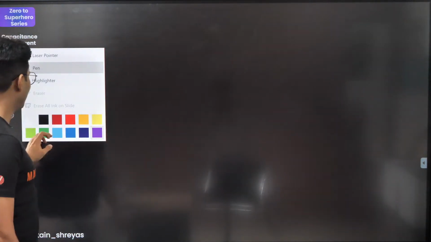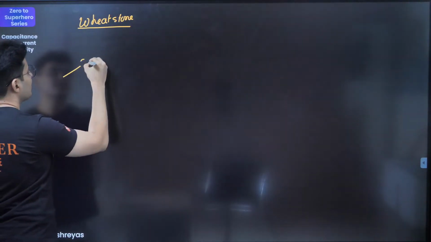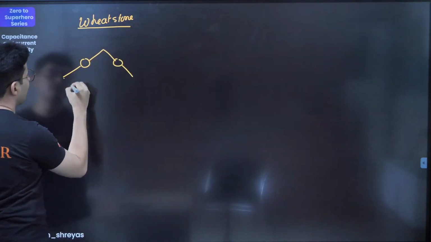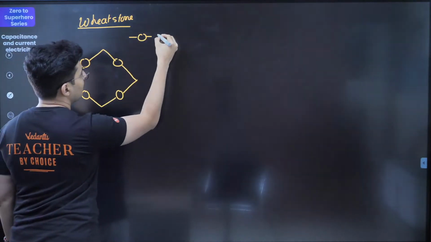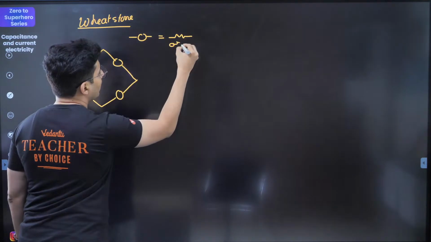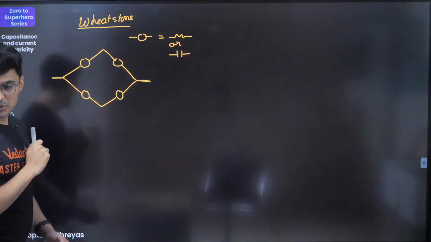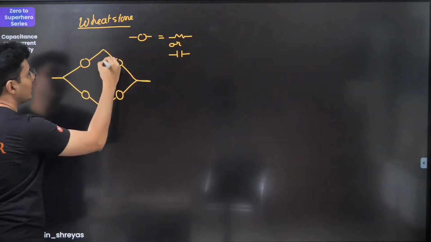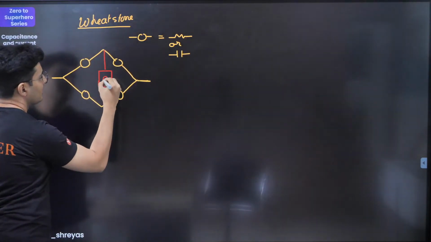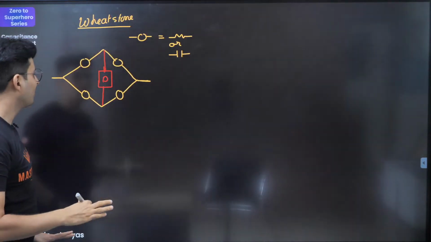Okay, moving on to the next concept, and that is your Wheatstone Bridge. So in Wheatstone Bridge, what happens is you can have a resistor, you can have a capacitor, it doesn't really matter, something. So this dot over here can be equal to a resistor or a capacitor, really doesn't matter, whatever you put in between them. Now, if you put anything in between, some device, it could be donkey, it could be dog, it could be resistor, it could be battery, it doesn't matter, whatever you put.